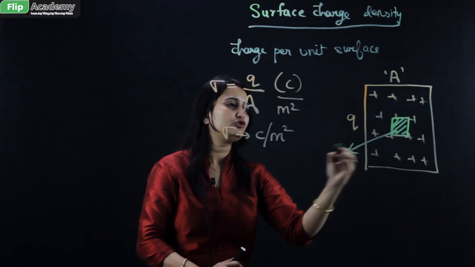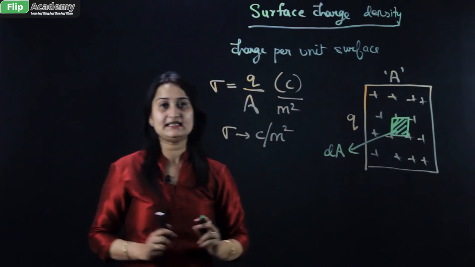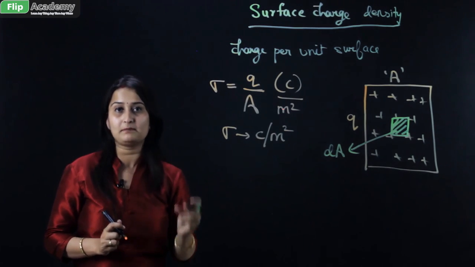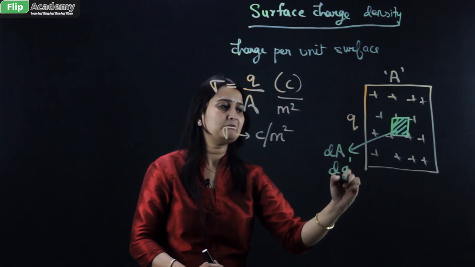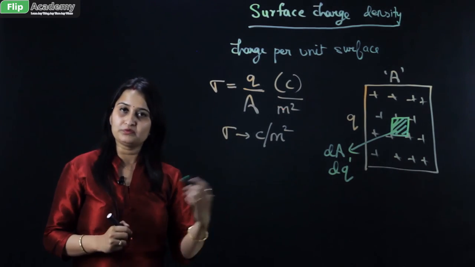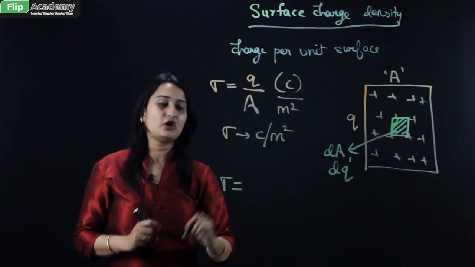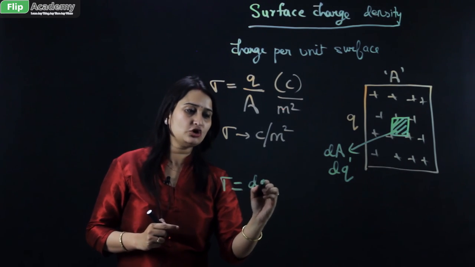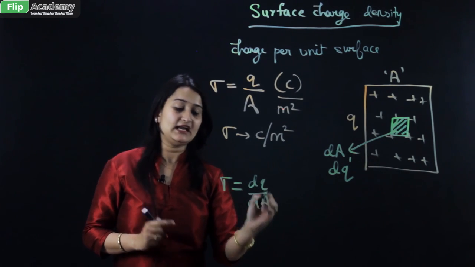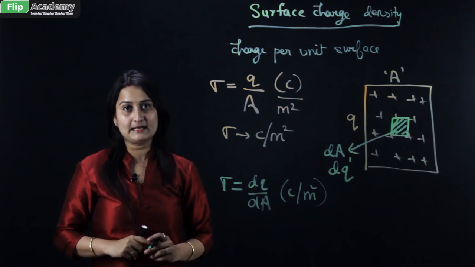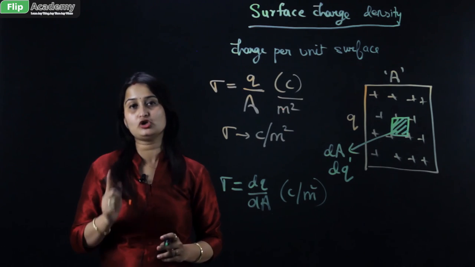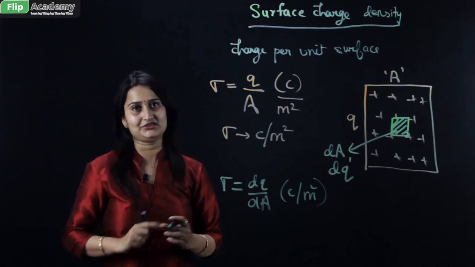That portion is represented by the area, let's say dA. dA represents a smaller part of the area, and the charge associated with this area becomes dQ. Again the formula for surface charge density is dQ upon dA. The unit remains the same, that is coulomb per meter square. So this formula is applicable when a smaller portion of a surface is considered.